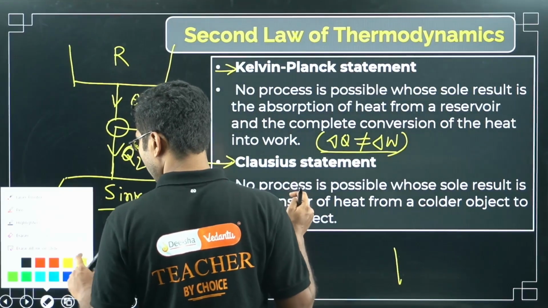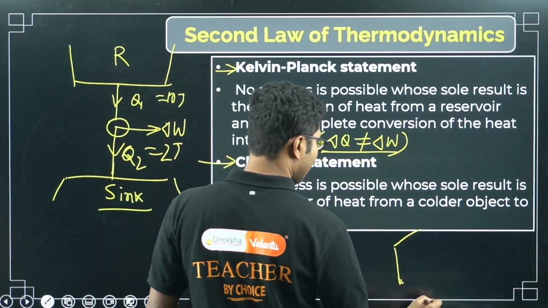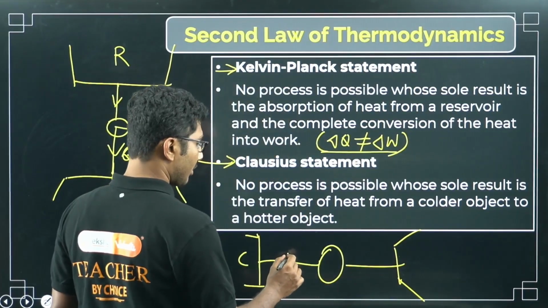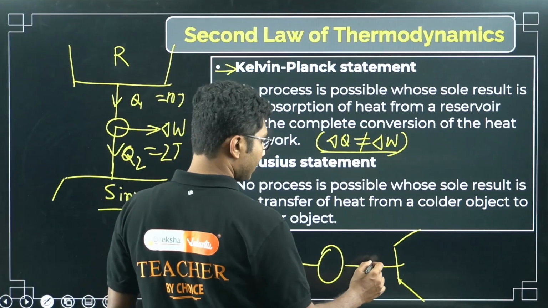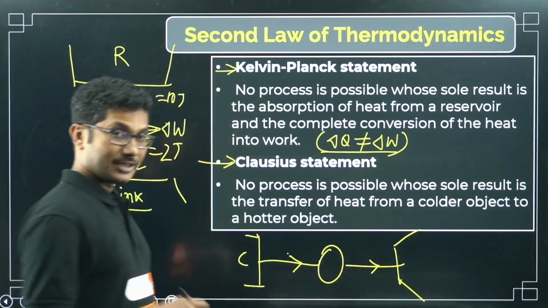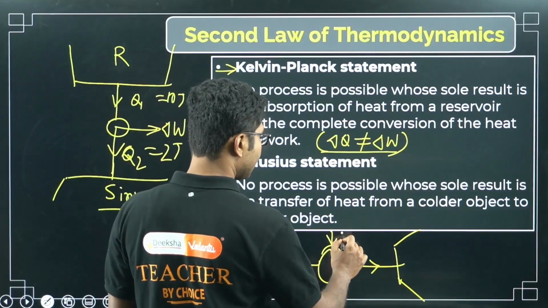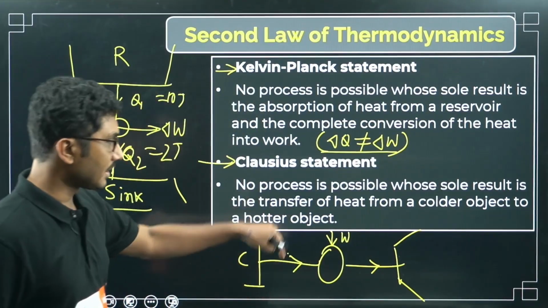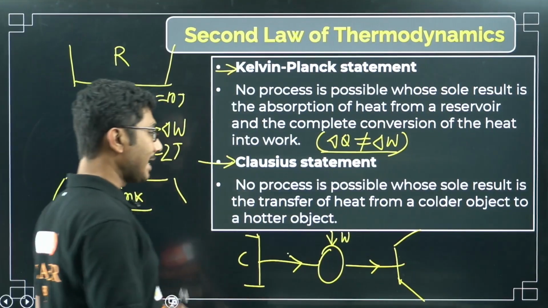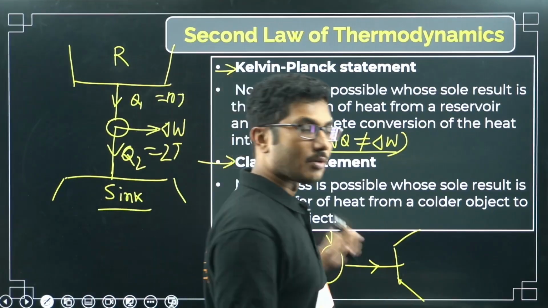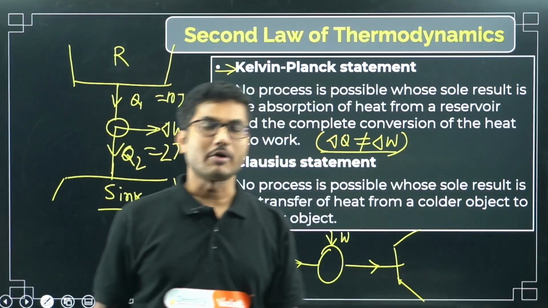Obviously you cannot transfer energy from the colder object to the hotter object. To achieve that, you have to do some external work on the system. If you do some external work on the system, then you can take heat from the colder object and transfer it to the hotter object.